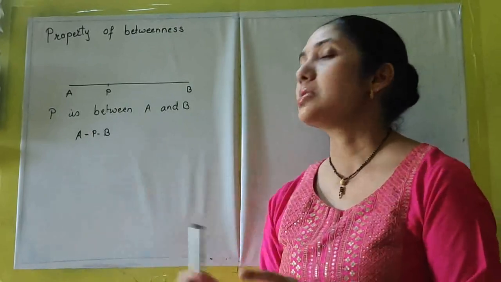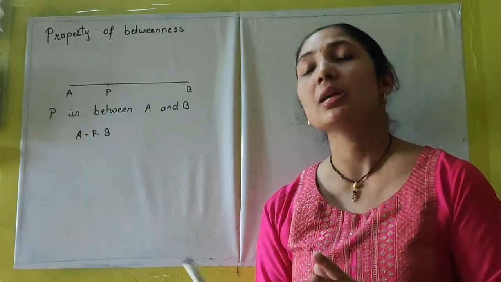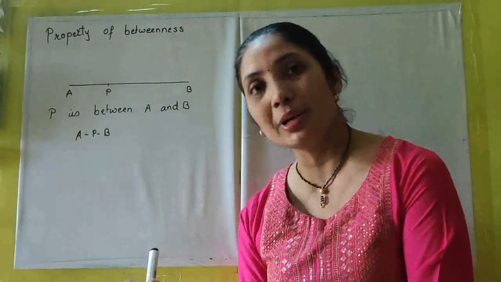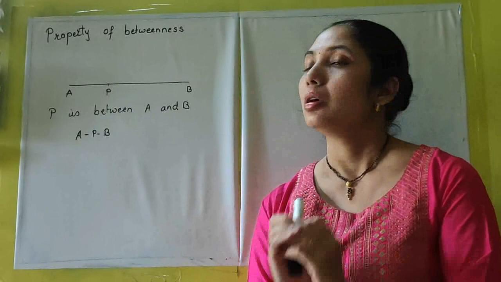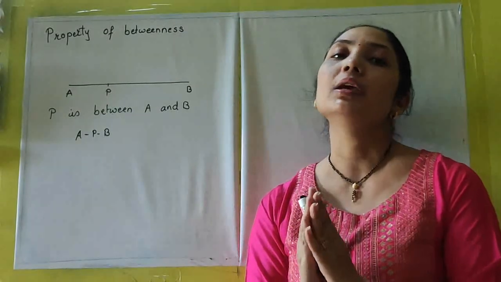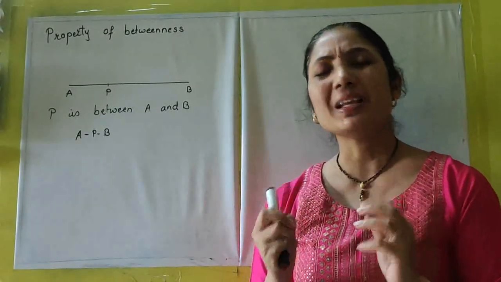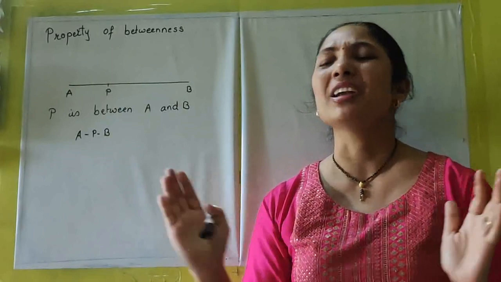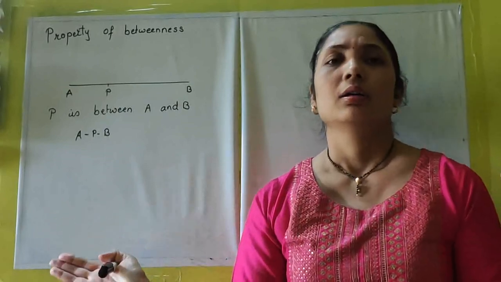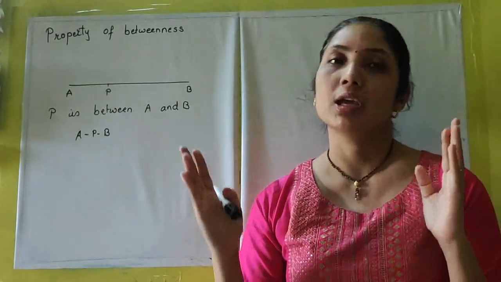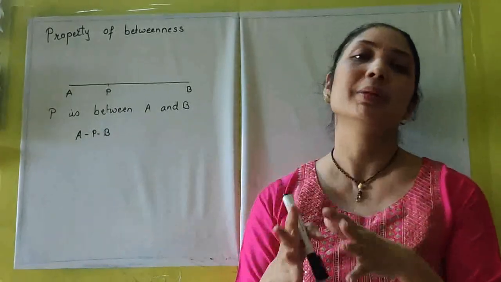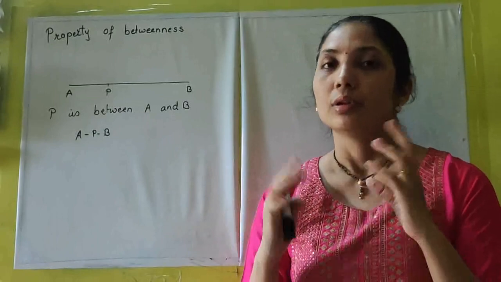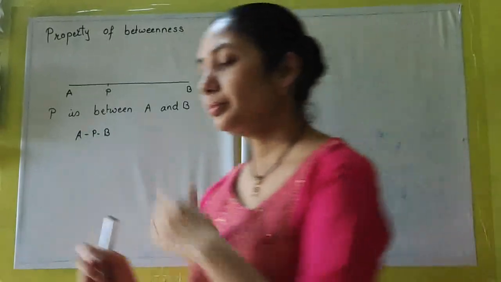When I write P is between A and B, it may or may not be a midpoint. It simply indicates that P is a point somewhere along the length of AB. It can be close to A, it can be close to B, it can be a midpoint. Okay, that is clear.